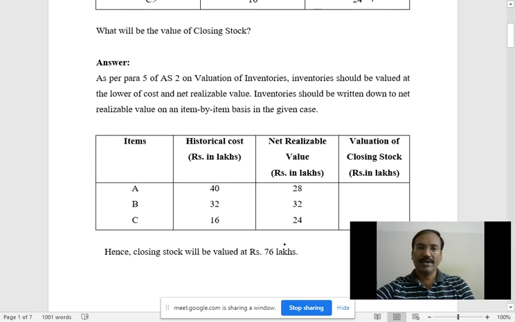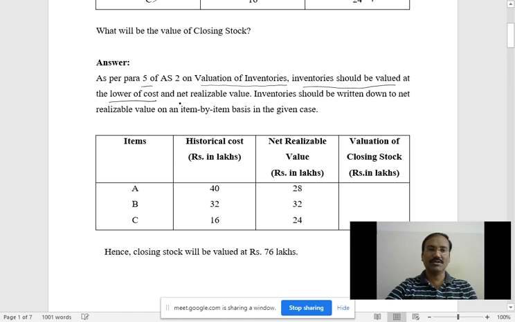As per AS2 para 5, inventory should be valued at the lower of cost and net realizable value. So inventory should be written down to net realizable value item by item, or on the basis of groups of items, as I said.